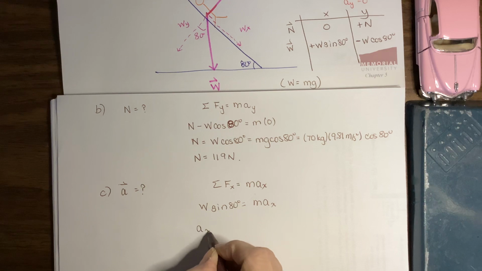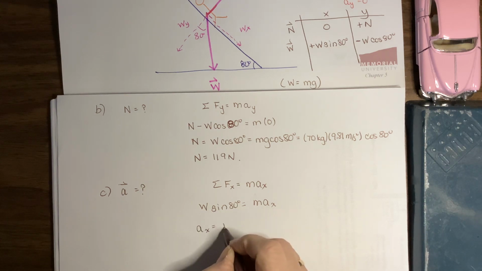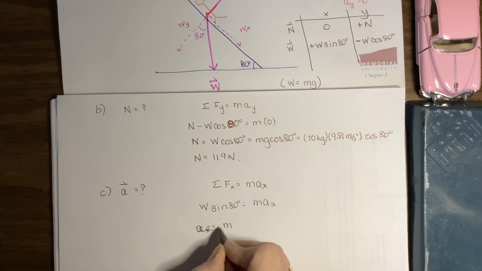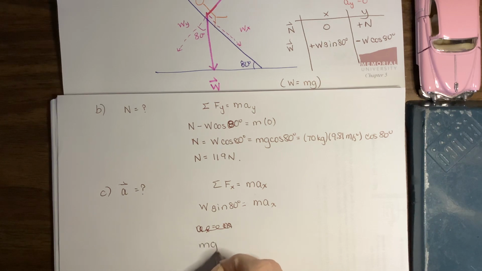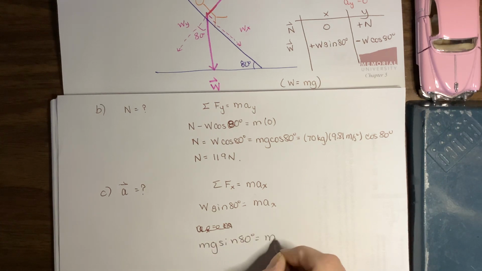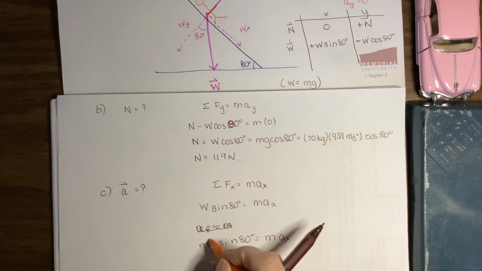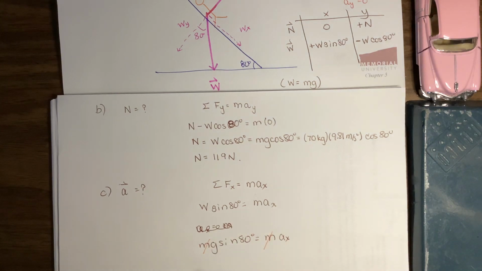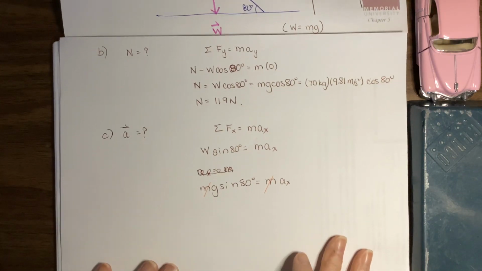And the weight, remember, that was m times g times sine 80 degrees equals m times a in the x direction. Notice that you have your mass on both sides of the equation. So let's just save ourselves a step on the calculator and divide both sides by m.